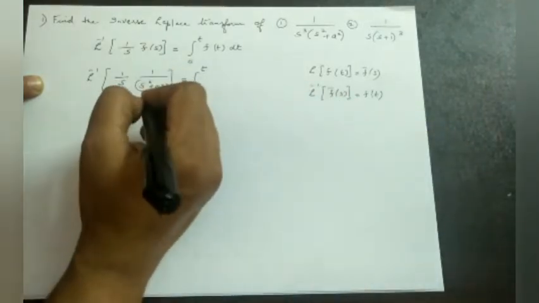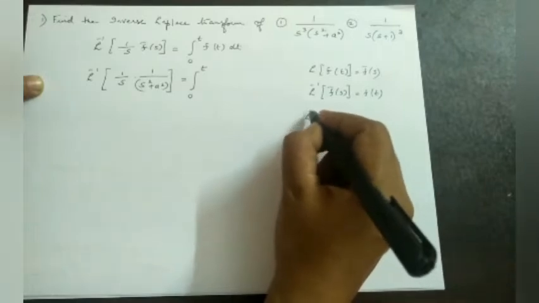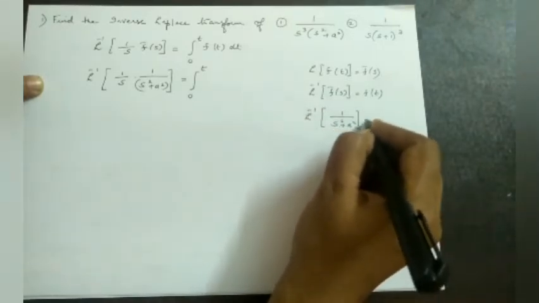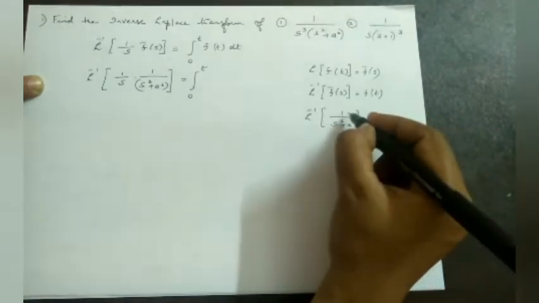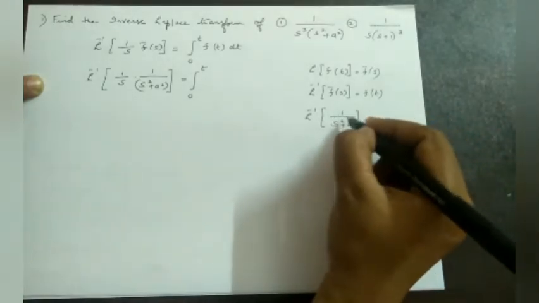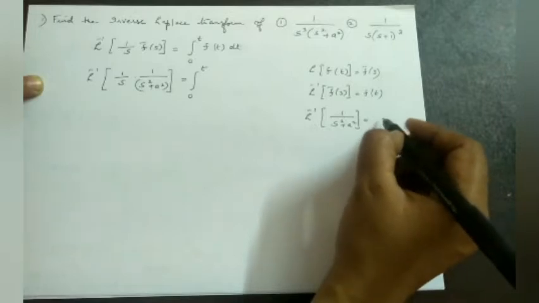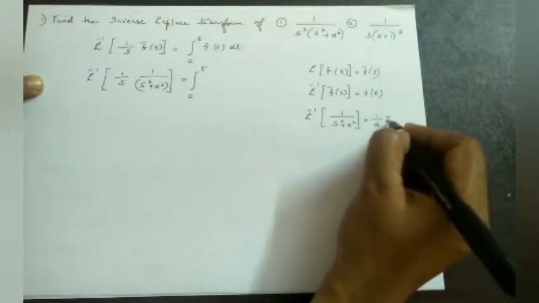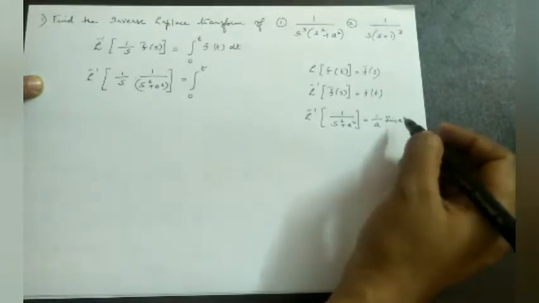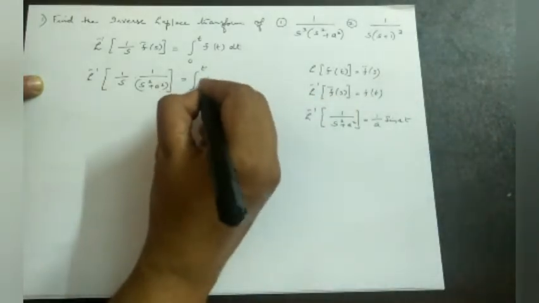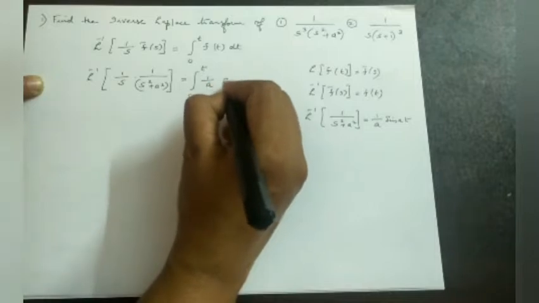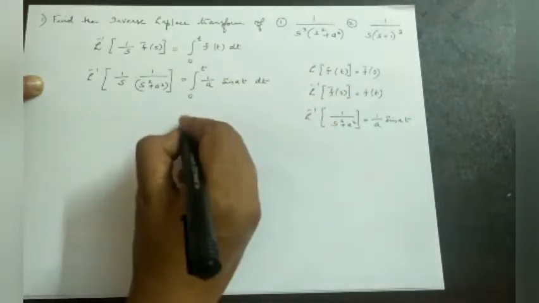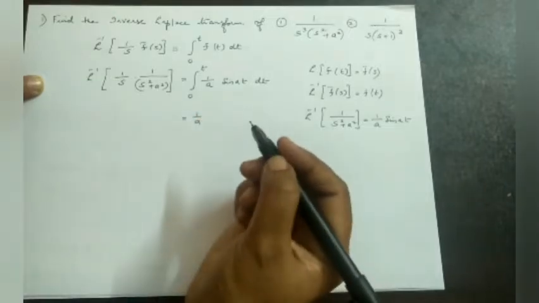Here in the place of f bar s, we have L inverse of 1 by s square plus a square. We already know that a by s square plus a square is sin at. Therefore, 1 by s square plus a square is 1 by a sin at. So in the place of f of t, we write 1 by a sin at with respect to t. Here 1 by a is a constant, we can take it outside.